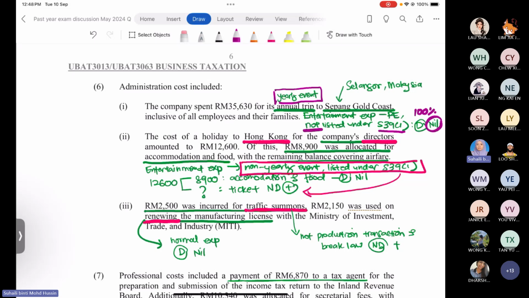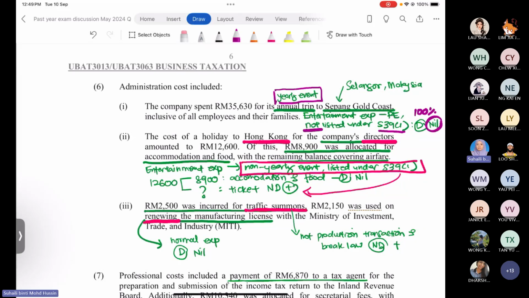Okay, and then the second item in number 6, the company spent on a holiday trip to Hong Kong for the company's director amounting to 12,600 ringgit. From this total 12,600 ringgit, 8,900 ringgit was spent on the accommodation and the food, and the balance of this amount was paid for the ticket cost.